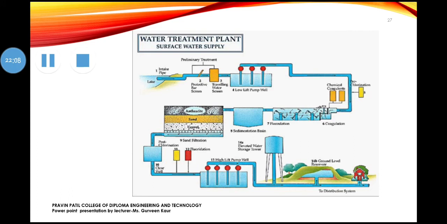When they move through the pipe, chlorination is done, pre-chlorination, where disinfectant chemicals are added, and then the process of coagulation and flocculation takes place, where positive and negative charges bind together, and after binding together, flock is created. Then in the sedimentation basin, the heavy flock material settles down and lighter water is there on the upper area. That water then moves through sand, gravel, charcoal, that is the filtration process.